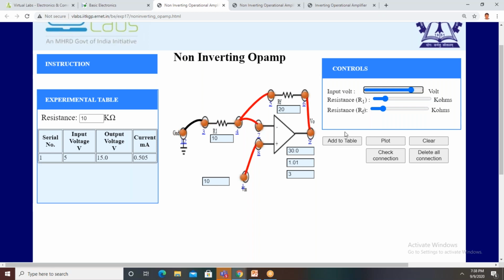Minus 5 volts. So plus 5 volts it is 15. Minus 5 volts it is minus 15. Minus 30. Yeah, like that we get the outputs.